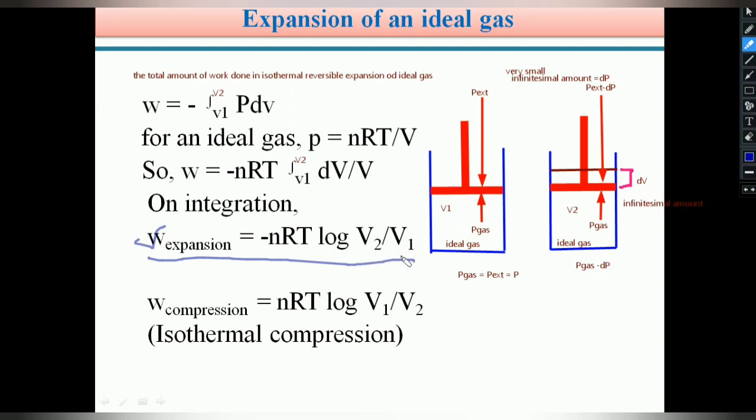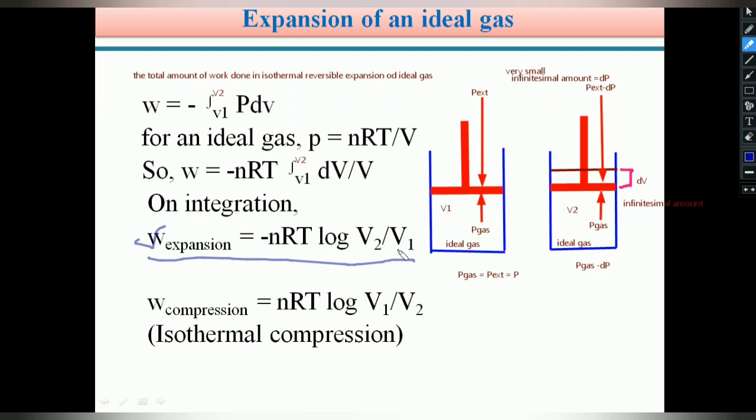This relation is very helpful in explaining the Carnot cycle. I think you clearly understood how we get the expansion work done in an isothermal reversible manner. This is a very important relation.